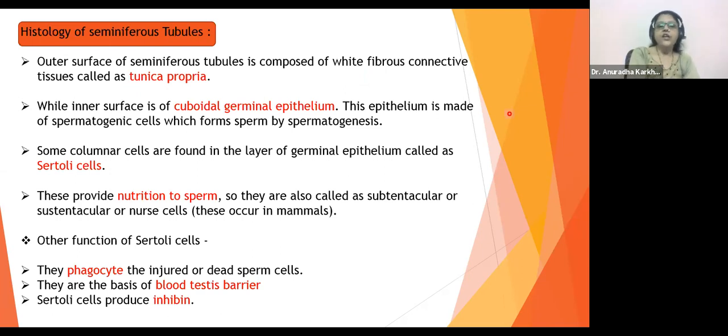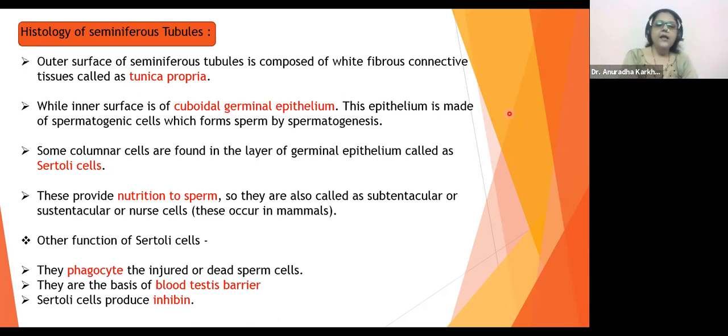Sertoli cells provide nutrition to the sperm, so they are also called sustentacular cells or nurse cells. They exclusively are a part of mammals. Other functions of Sertoli cells: they phagocytose the injured or the dead sperms. तो Sertoli cells जो है ना, वो injured sperm, dead sperms को निगल लेता है, phagocyte कर लेता है उसको.